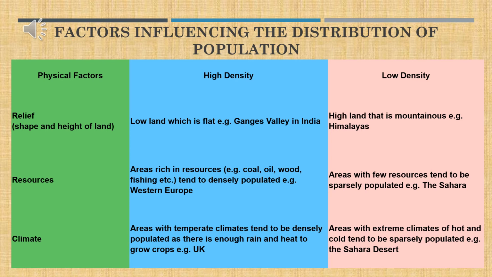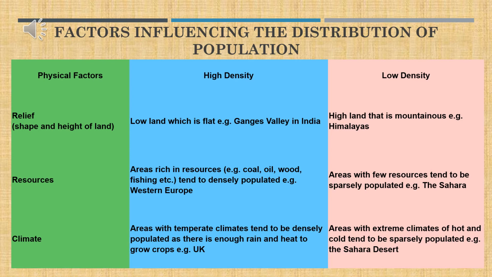Now, second, we will come to resources. There are some areas which are very highly populated, which are very rich in various resources. In India, the Chotanagpur Plateau is famous for coal and iron, so naturally the population is very high there.